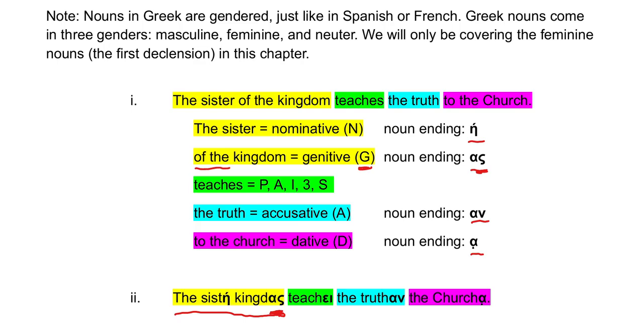I'll show you the Greek words first, but I just want you to see what they're doing. So the siste kingdos, we're saying this is the nominative ending. This is the genitive ending. So we now read that as the sister of the kingdom. Tiche, so this is our present active indicative third singular ending. The truth on, because this is in the accusative case. So this alpha nu is telling us accusative. And this alpha with the iota subscript is telling us dative. So we're no longer saying to the church, we're saying the churcha. And that alpha iota subscript says to the church.